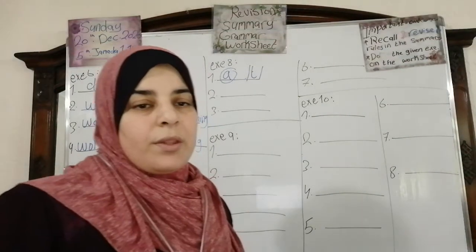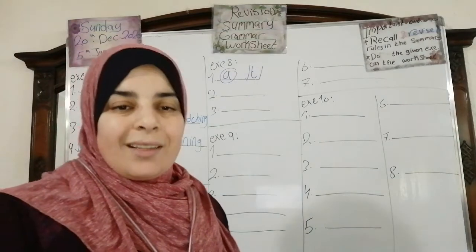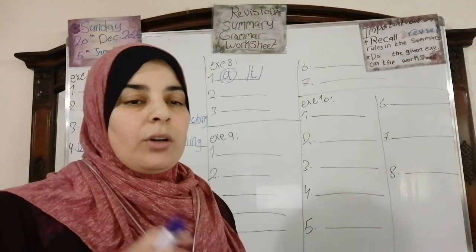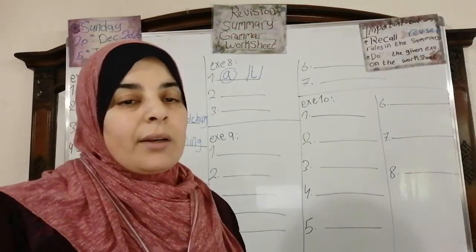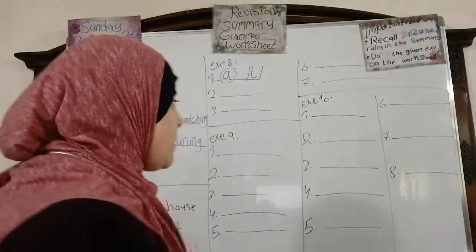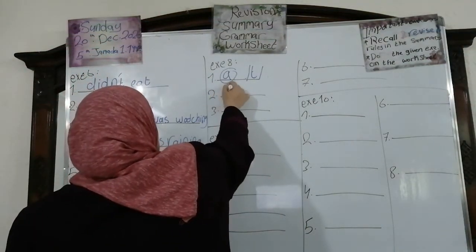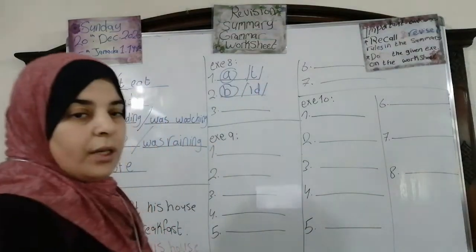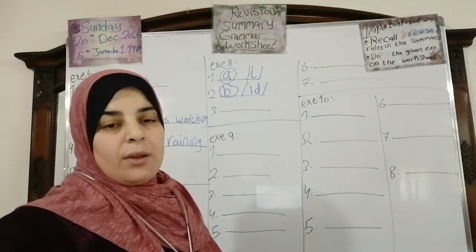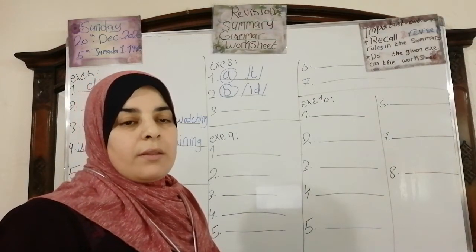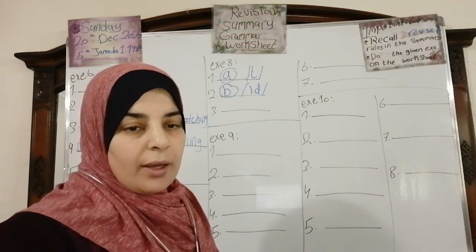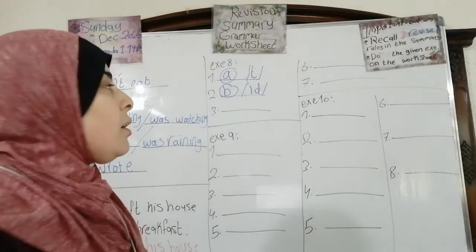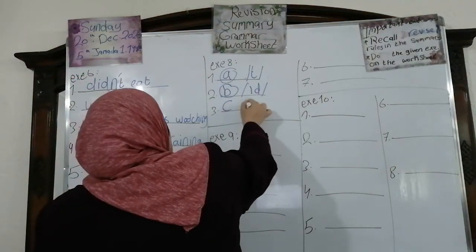The pronunciation of the sound ed in the word started is A, t, or B, id, or C, d. Started. Of course, it's B. Number 3. The pronunciation of the sound ed in the word played is t, id, or d. Played. Of course, it is C.